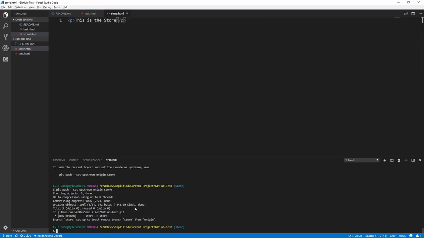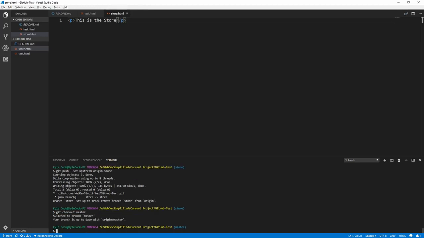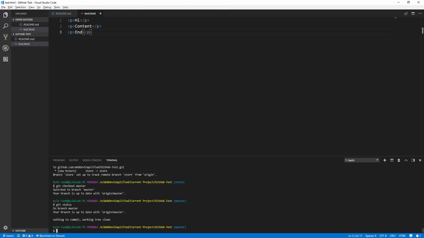In order to do that, we need to switch back to the master branch by calling git checkout master, which now switches us back to the master branch, and we can see that down at the bottom left here in Visual Studio Code. Or if you just hit git status, hit enter, it'll tell you exactly what branch you are on. So now we need to run the merge command to merge our changes from our store branch into our master branch. So we type in git merge, which will tell Git to merge whatever branch we mention into the branch that we are on, which is the master branch.